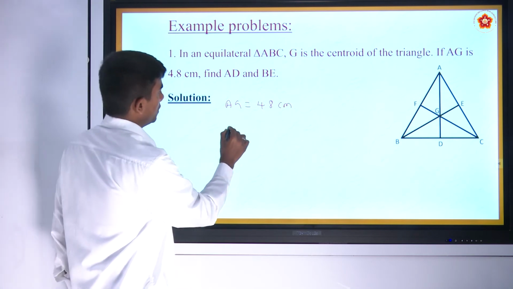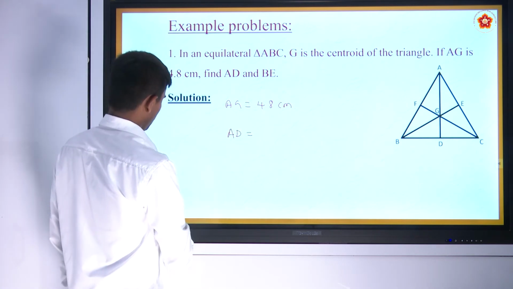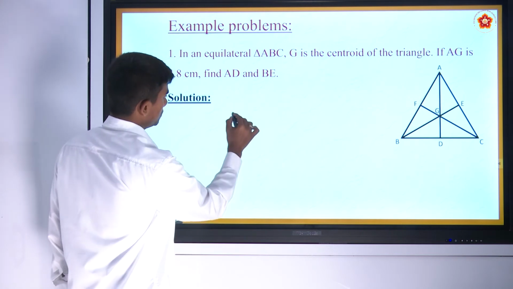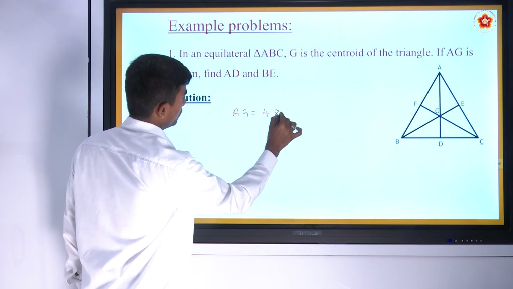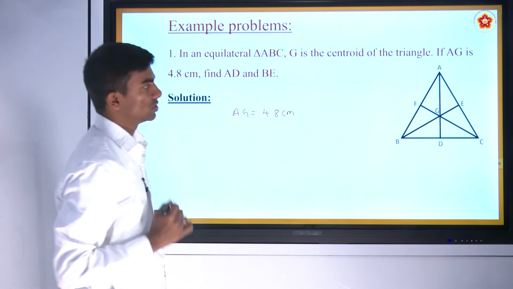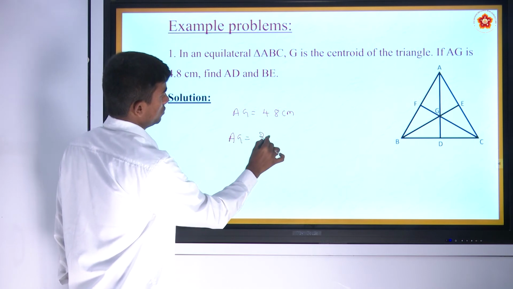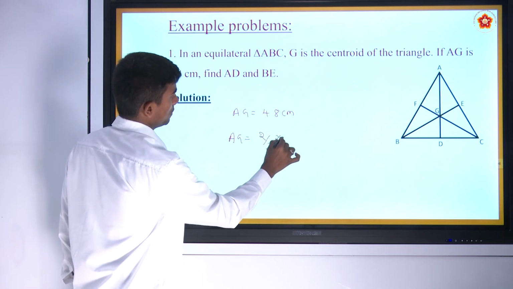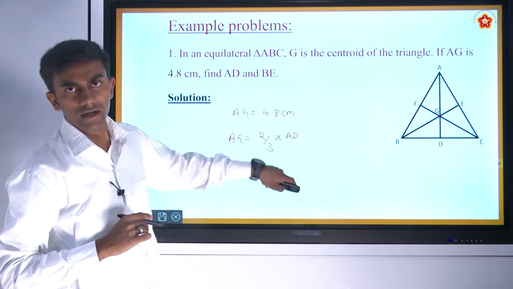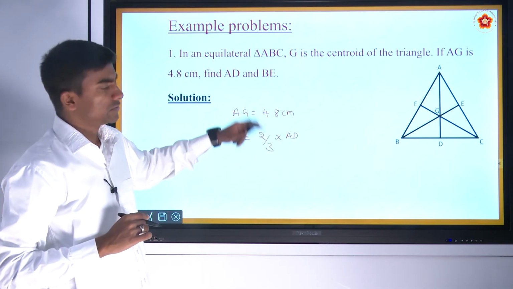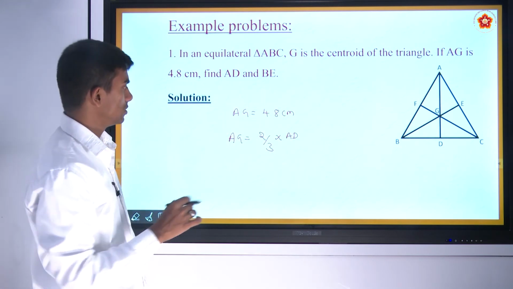Since AG is given as 4.8 cm, we know that AG is 2/3 times of AD. So we should find AD. Once we find AD, that will be equal to BE and hence the problem is solved.